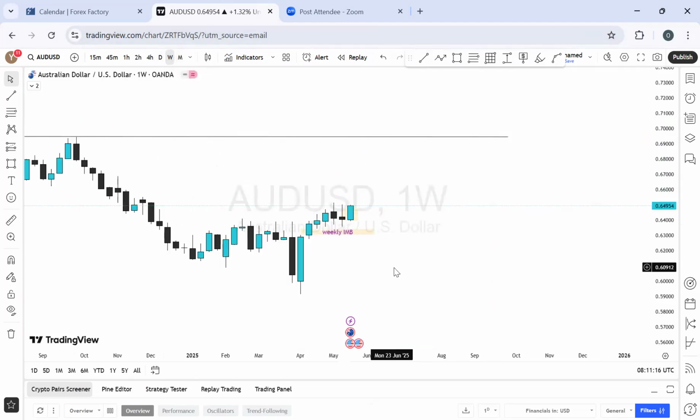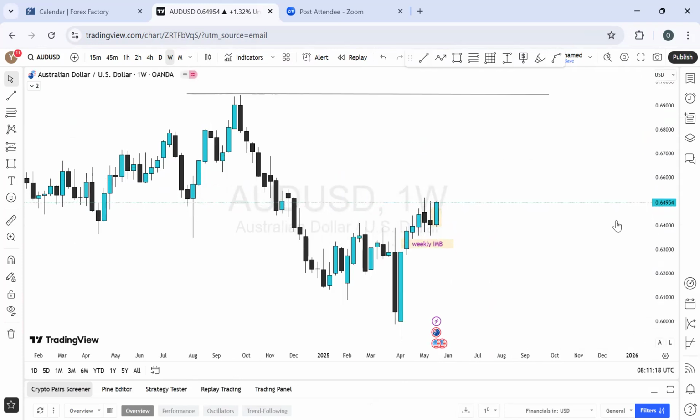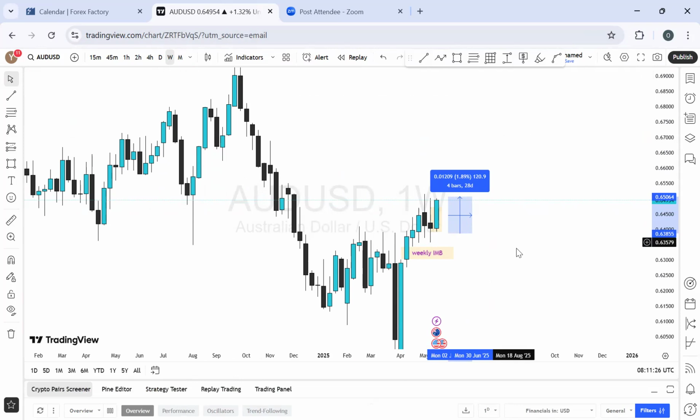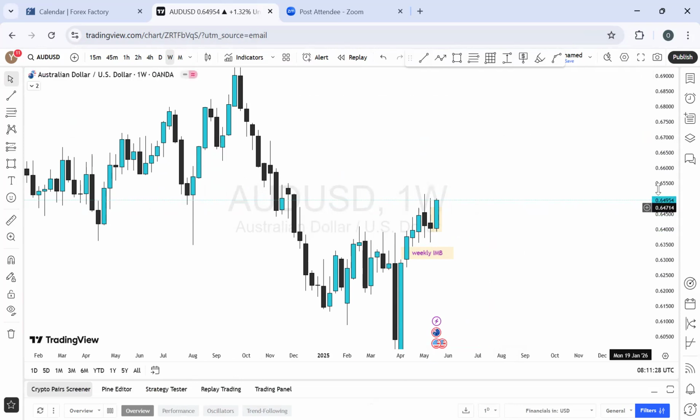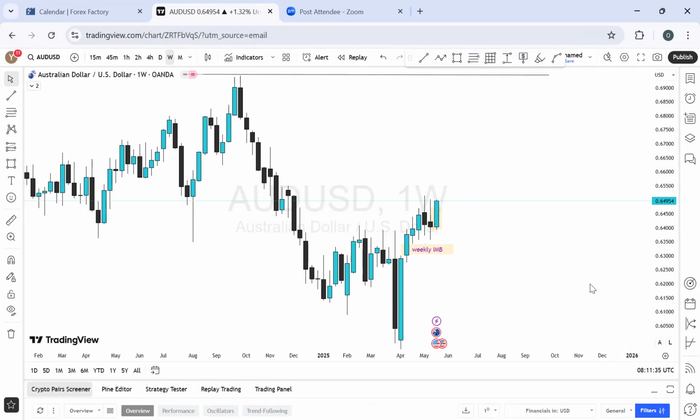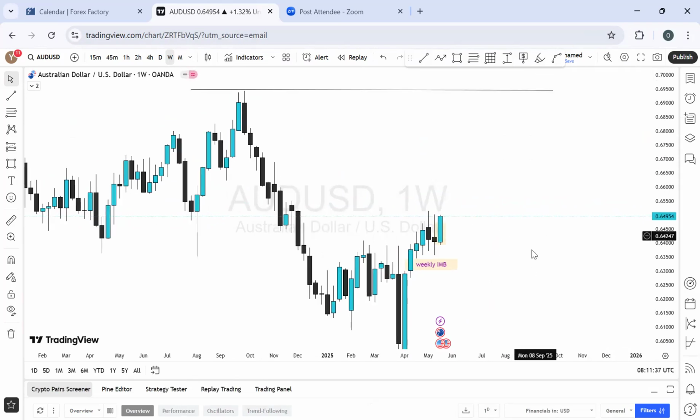Let's see what it's doing. On the weekly time frame, we had a weekly imbalance zone, which was a bullish momentum. The market has not tapped into it yet, but the market is buying already. Last week, the market bought about 120 pips for AUD US dollar, over 109 pips or thereabouts for Euro US dollar, 137 pips for Great Britain pounds US dollar, which means all of these guys had this bullish momentum energy